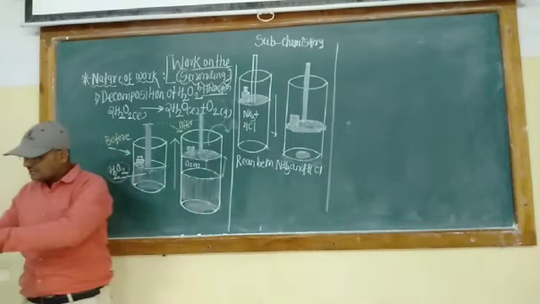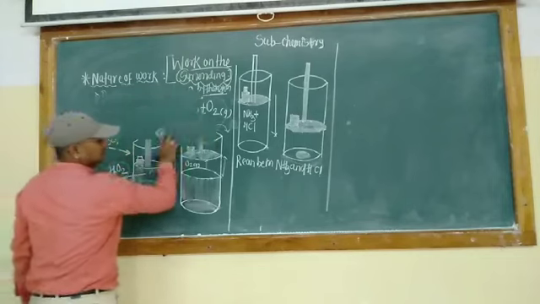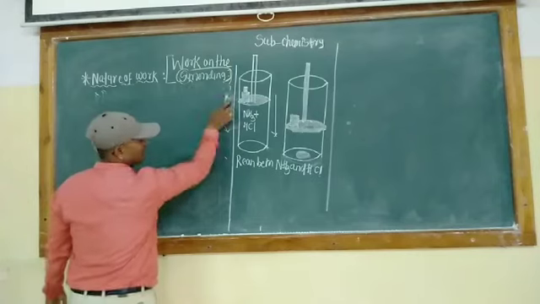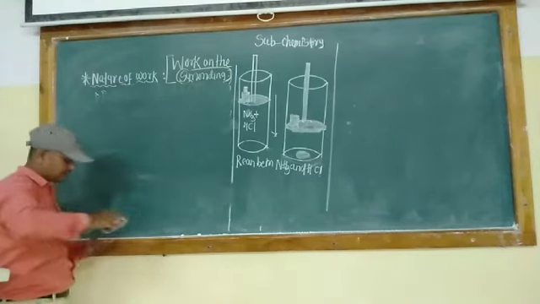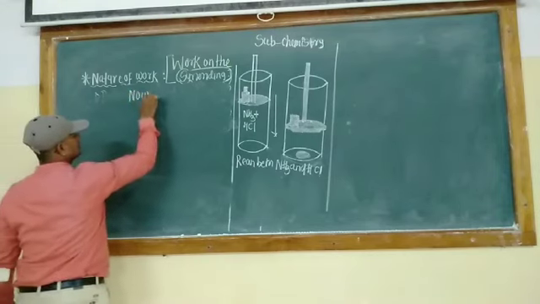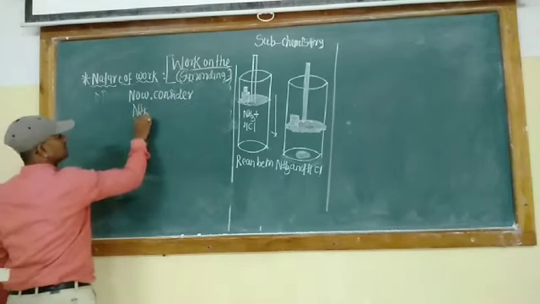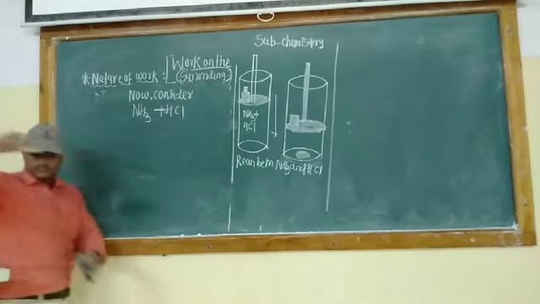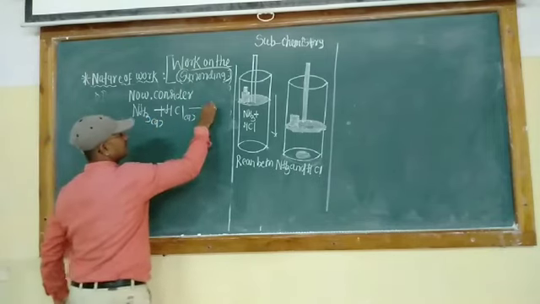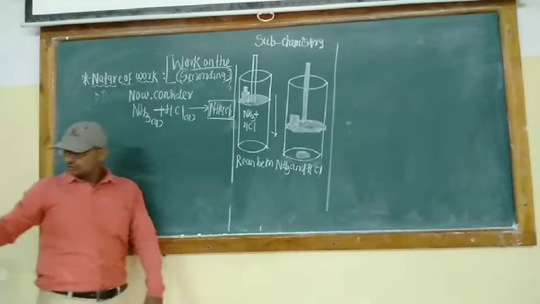What is next? The next reaction is the reaction between ammonia and hydrochloric acid. We have written it here. Now consider the reaction NH3 plus HCl. What is the reaction? Here both are in the gaseous state, and here is the formation of ammonium chloride, which is in the solid state.